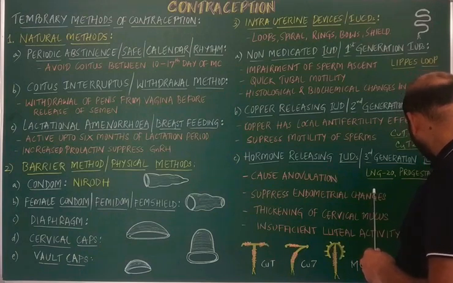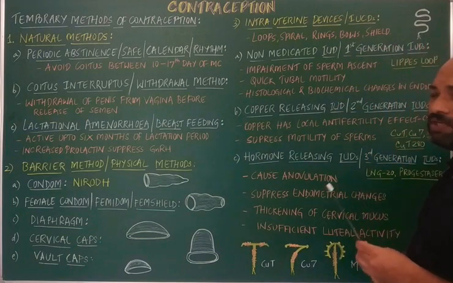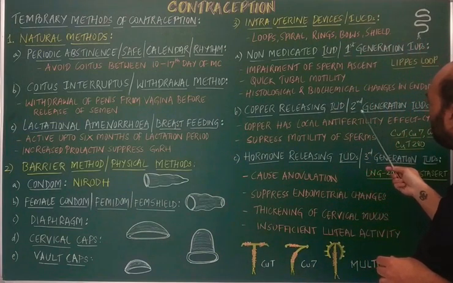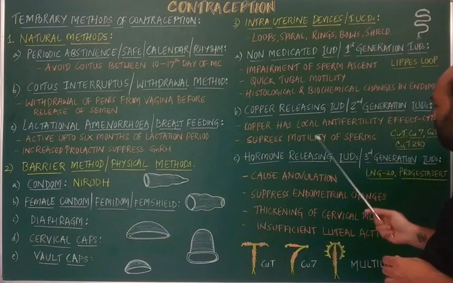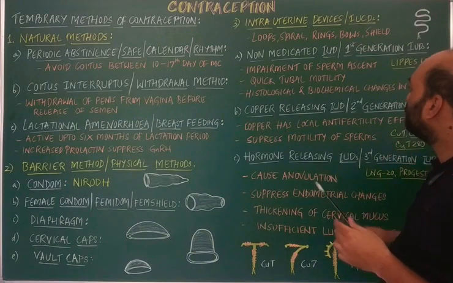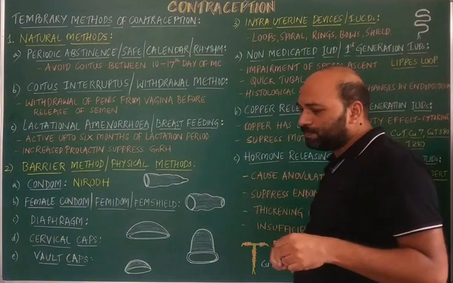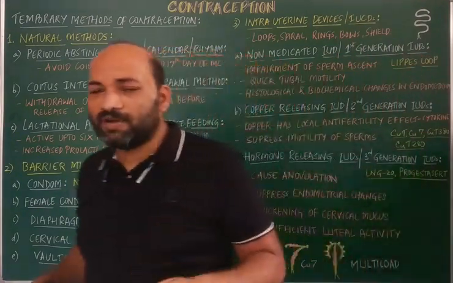Non-medicated IUDs are regarded as first generation, copper releasing IUDs are second generation, and hormone releasing IUDs are third generation IUDs. So let's get into detail how they work and what their functions are.